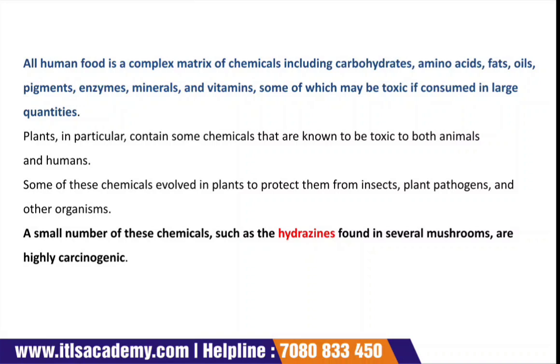But there are certain chemicals in the complex matrix of food that, if taken in large quantity, can deteriorate the health of humans. Plants also contain chemicals that are toxic to both humans and animals, and these chemicals evolved in plants to protect them from insects, plant pathogens, and other organisms.